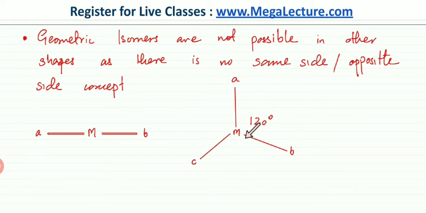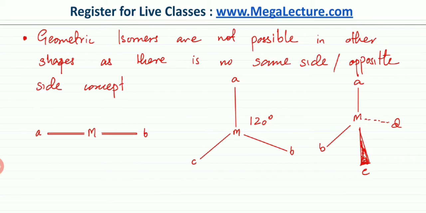So no matter which way you arrange these ligands, A, B, and C, the angles between any two of the ligands is always going to be 120 degrees. The angle doesn't change. They're all just rotated versions of each other. So they're not going to be different arrangements. Even if I switch any of the sides, the molecule could just be rotated around or flipped around, and you're going to get the same exact shape.